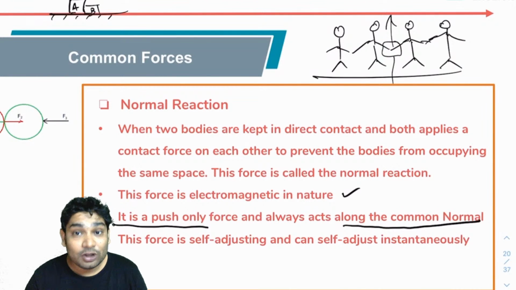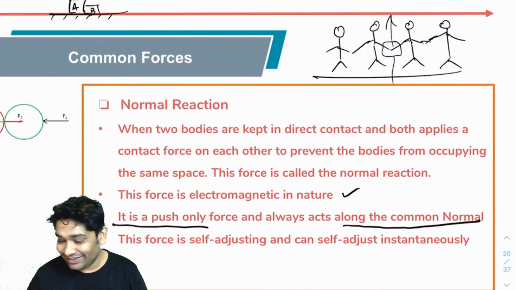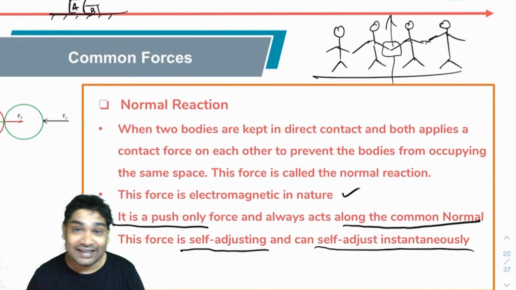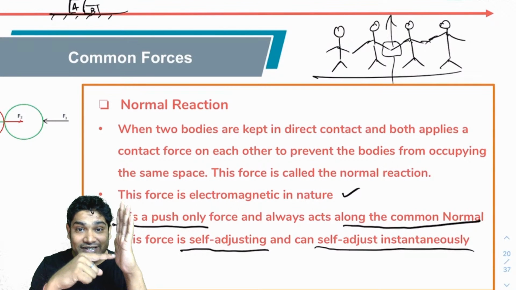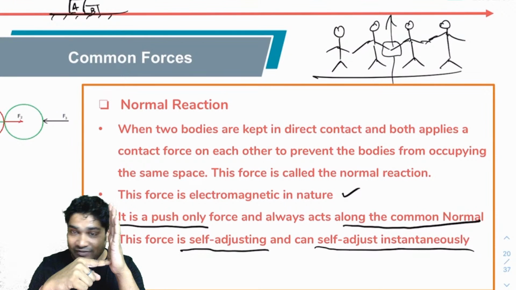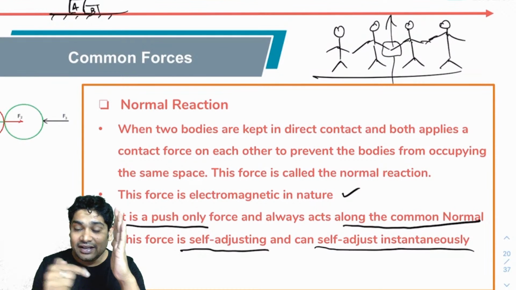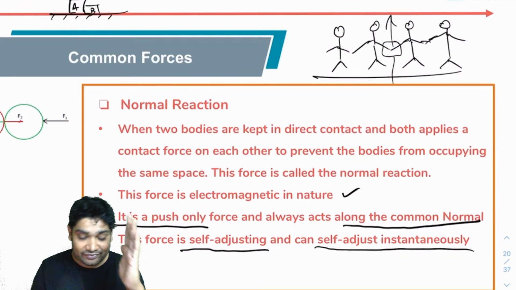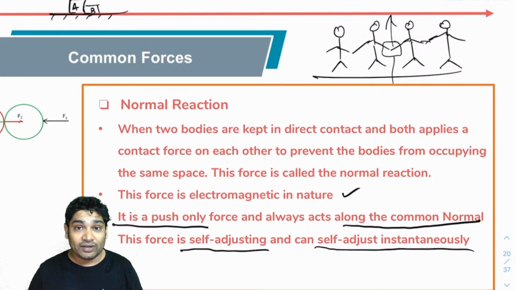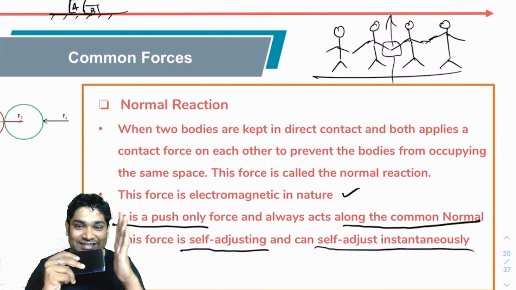Next, the force is self-adjusting. It is self-adjusting and can self-adjust instantaneously. So, obviously, if I am trying to gently push, alright, if I am pushing this gently, then my finger is not going anywhere. So I can say, if my finger was getting pushed by F, then somebody must be pushing my finger back with F. That is why it is not moving, right? From all the class 9 knowledge of Newton's laws. Alright.